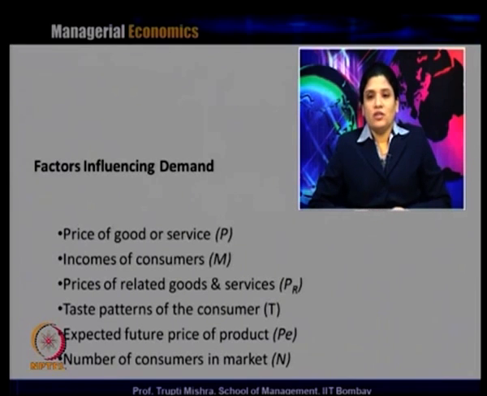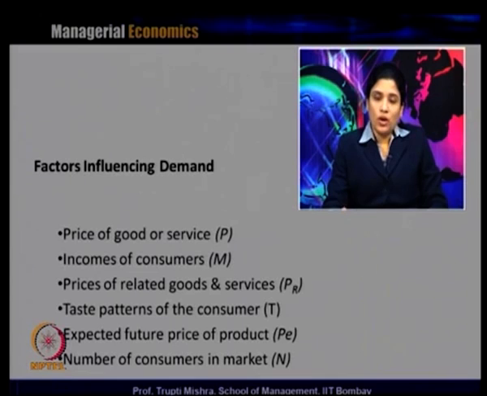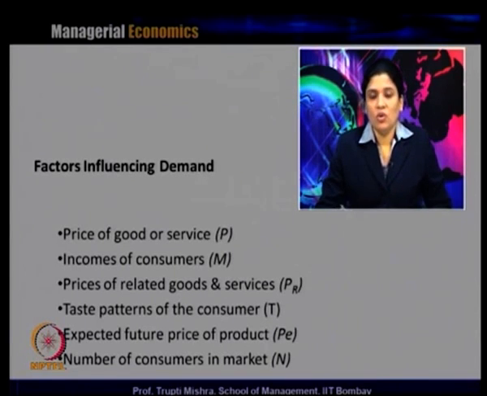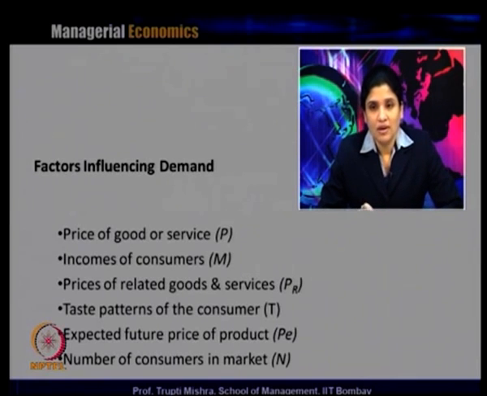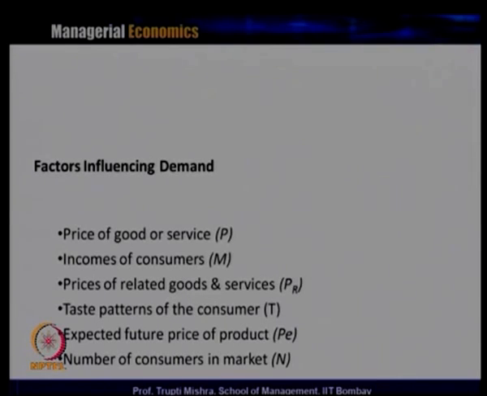Then the expected future price of the product. If the future price is going to increase, the demand is going to be more now, because if they postpone their consumption, they will pay more in the future than the price they are paying now. So the expected future price of the product plays an important role in the demand for the product. Then the number of consumers in the market. With more consumers consuming the product, the demand for the product is more; the number of consumers is positively related to the quantity demanded.